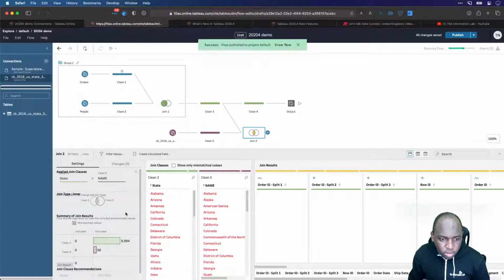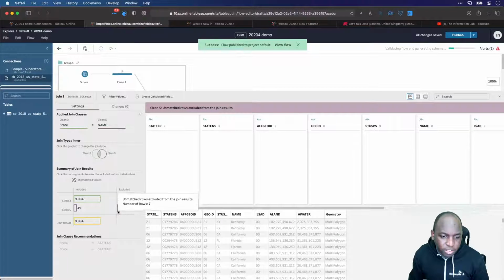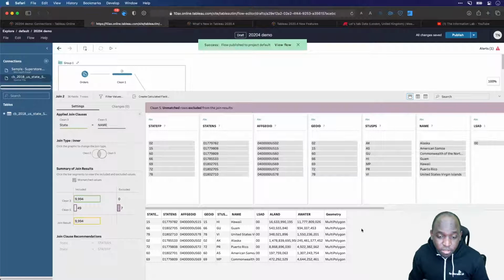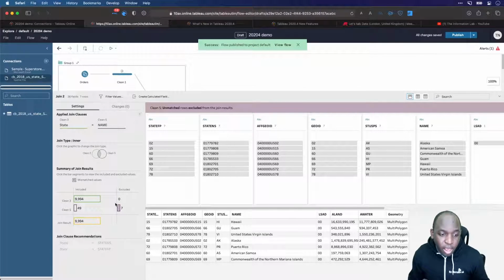And then I'll actually get a numbering here. So I can see here that, yeah, we got most of our data matching nicely. Bear in mind that I'm only matching the things in the middle, so states that are in both files. But I end up with 7. If I just click on those 7, you can actually see that there's a few states that are in my spatial file that are not in the Tableau file. So by clicking on this 7, I'm actually able to see that data here. And so this is useful context because it lets me know maybe if I'm missing cells from somewhere that we should really have cells. But it's also just a nice way to get to that deep data very, very quickly.